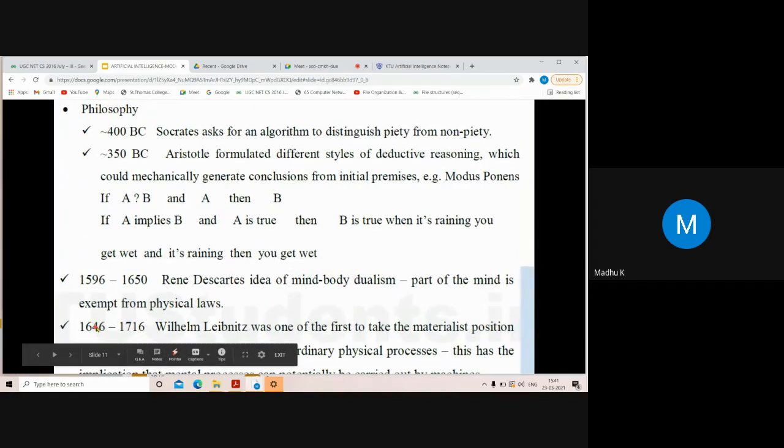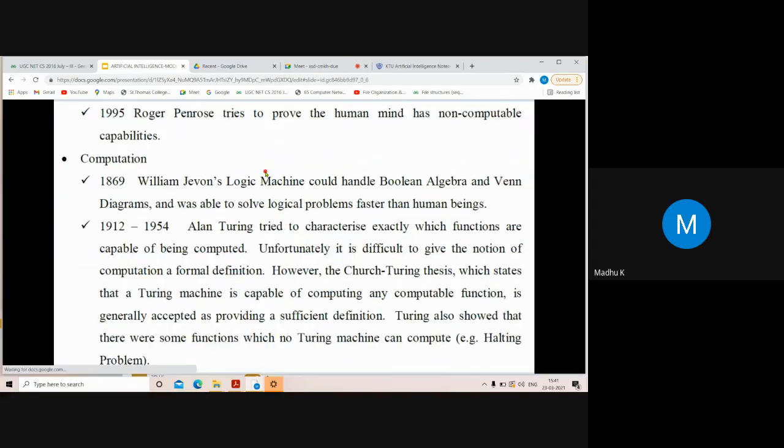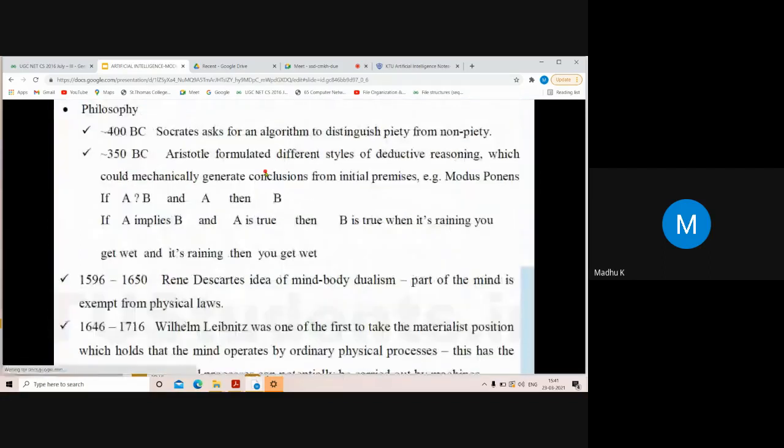Then in 1646 to 1716, William Leibniz, and these you can just go through, it's not very important.